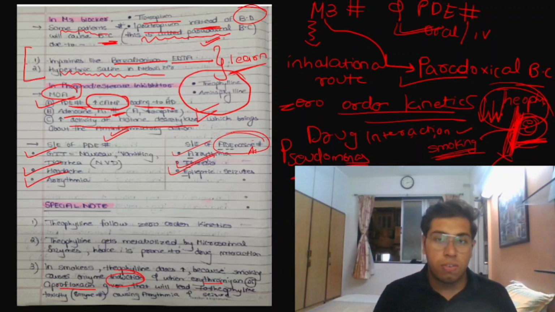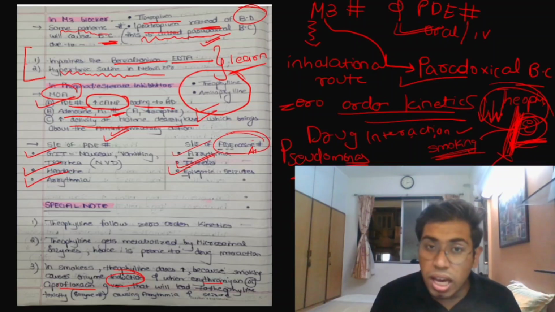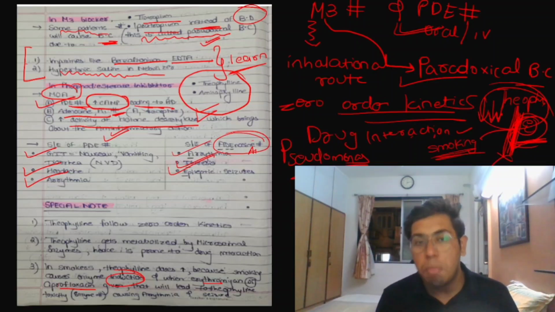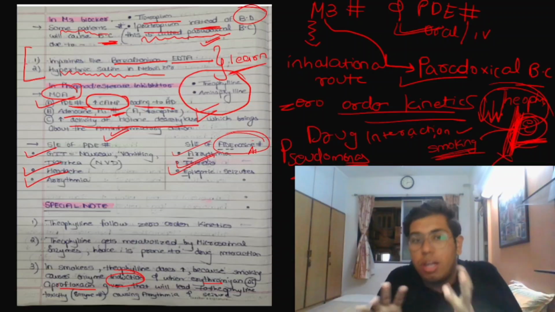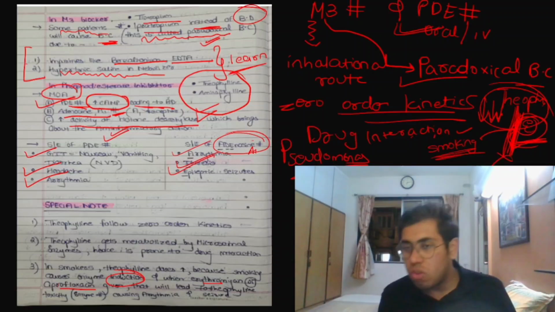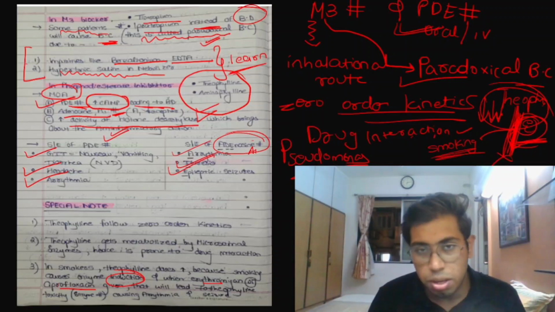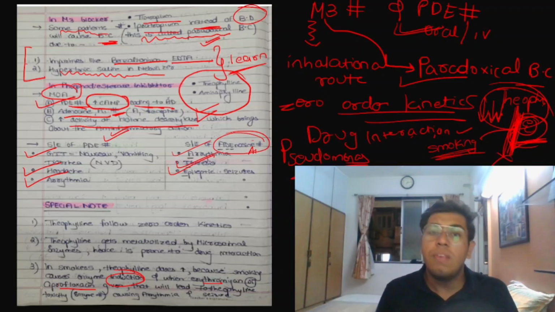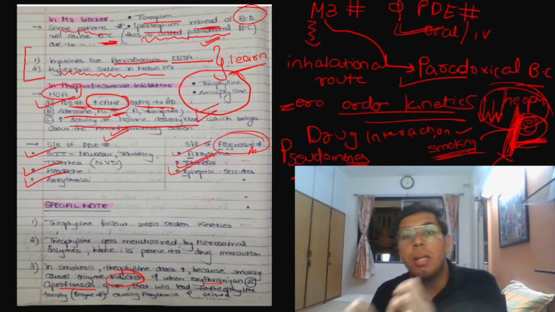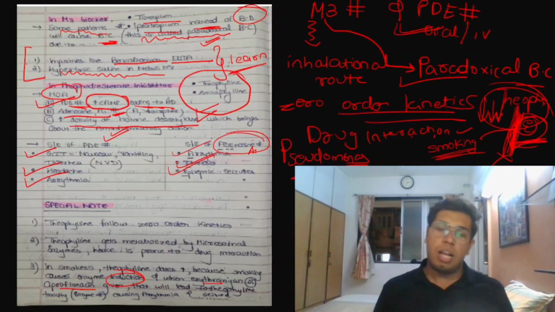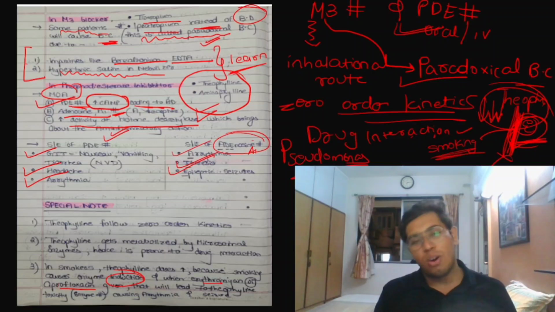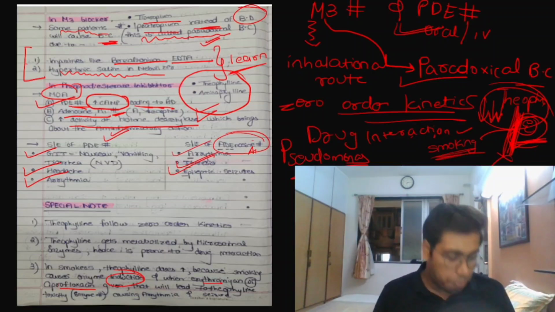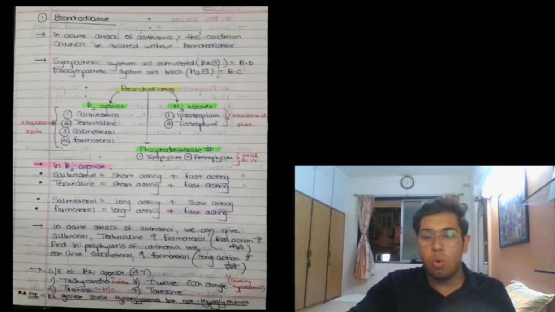Theophylline follows which order of kinetics? Zero order of kinetics. It gets metabolized by microsomal enzymes. Is smoking an enzyme inducer or an enzyme inhibitor? Enzyme inducer, it will increase the amount of the enzyme, causing deficiency of theophylline in the body. But erythromycin and ciprofloxacin, the one given against pseudomonas, will cause a reduction in the microsomal enzymes. They are enzyme inhibitors that will increase theophylline in the body, and that will cause toxicity of theophylline.